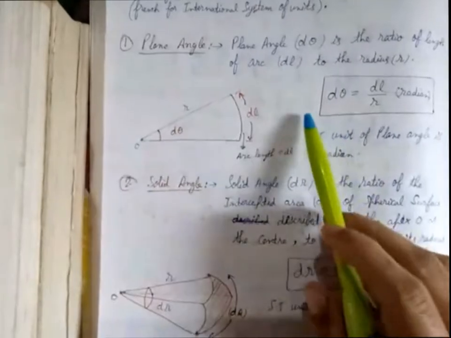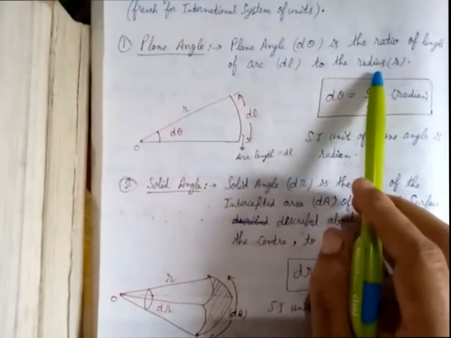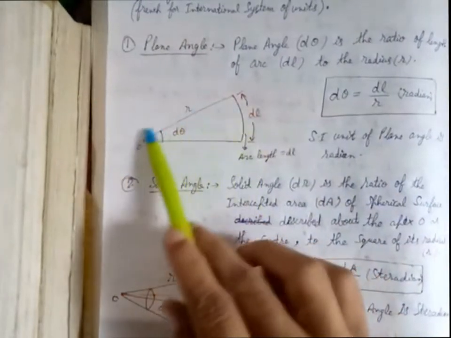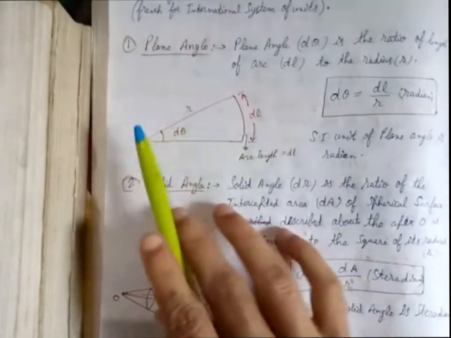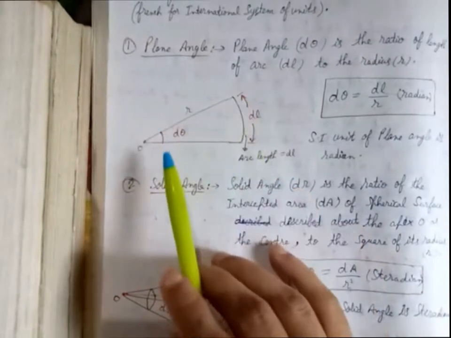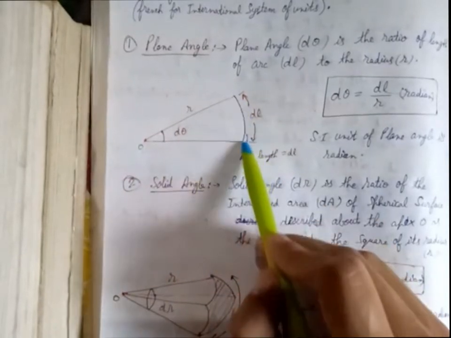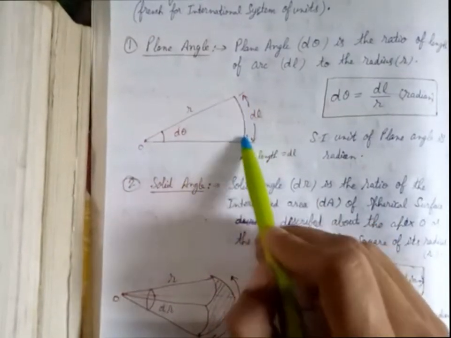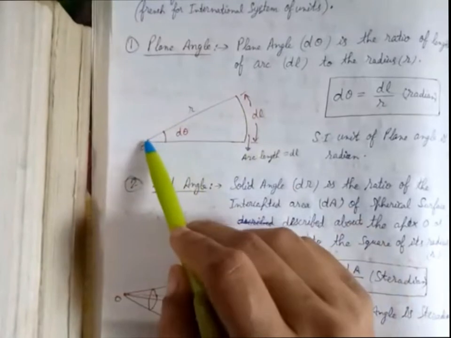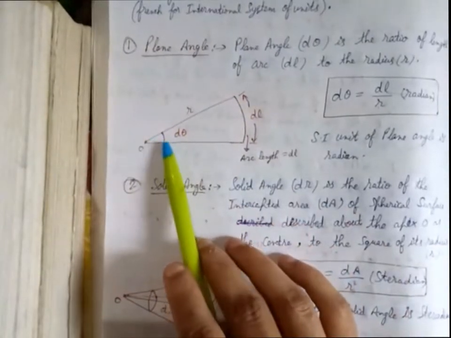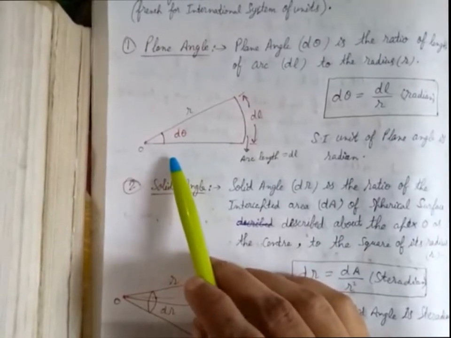What do you mean by plane angle? Plane angle is the ratio of the length of the arc to the length of the radius. It means plane angle is the angle created by that sector of the plane whose center contains that angle, and the length of the arc is along its circumference. R is the radius of that circle. So plane angle is always a two-dimensional figure. It is created in a plane.